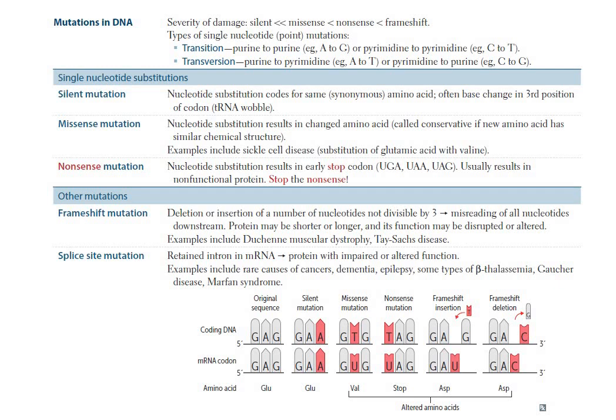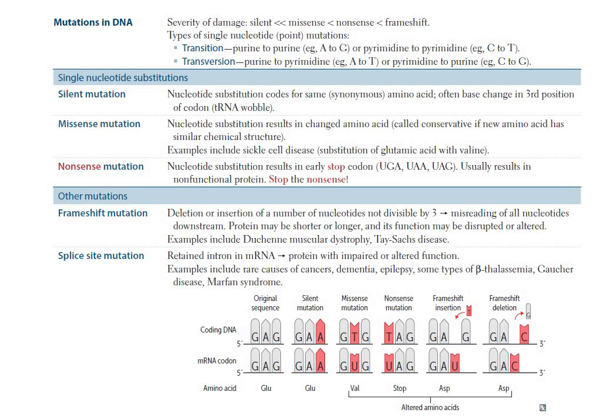Missense mutations are mutations in which the nucleotide substitution results in a changed amino acid, called conservative if the amino acid has a similar chemical structure. Examples include sickle cell disease, in which glutamic acid is substituted with valine.